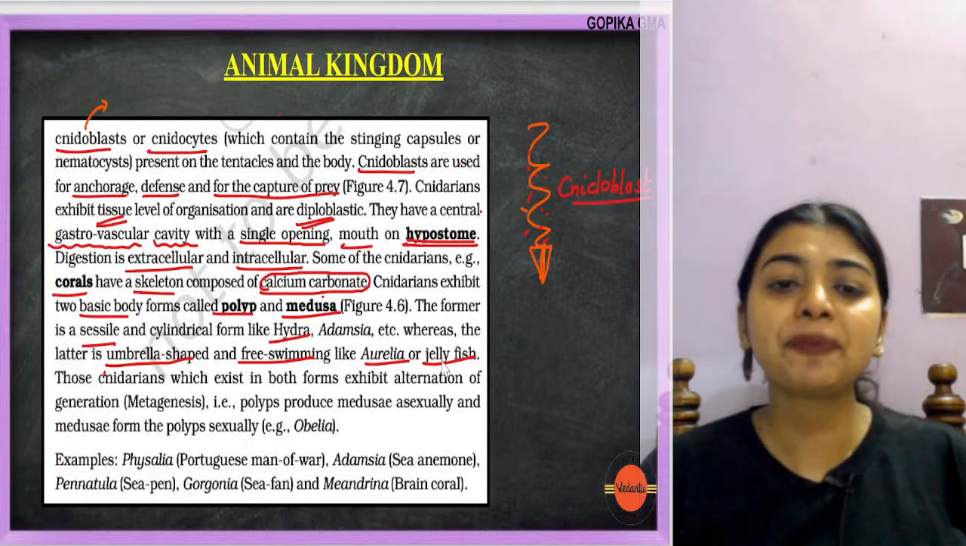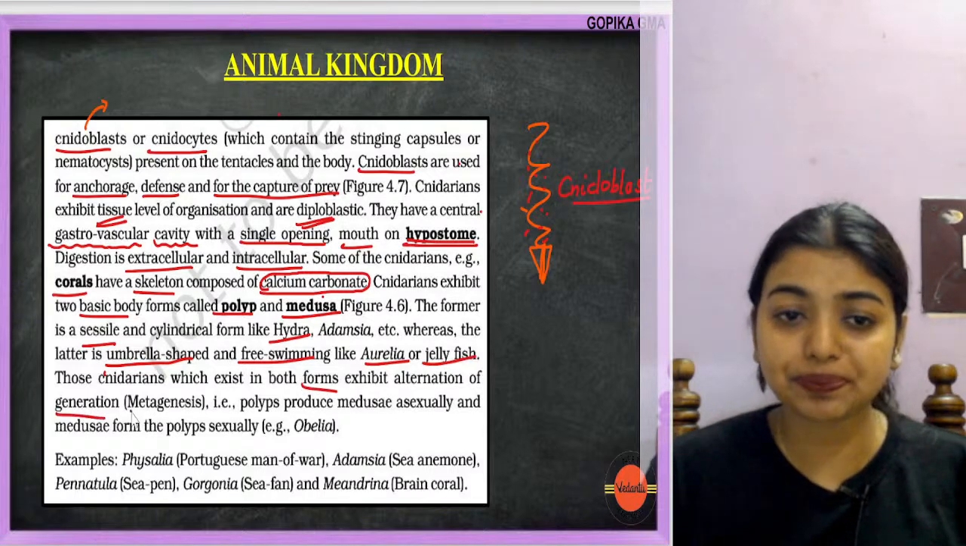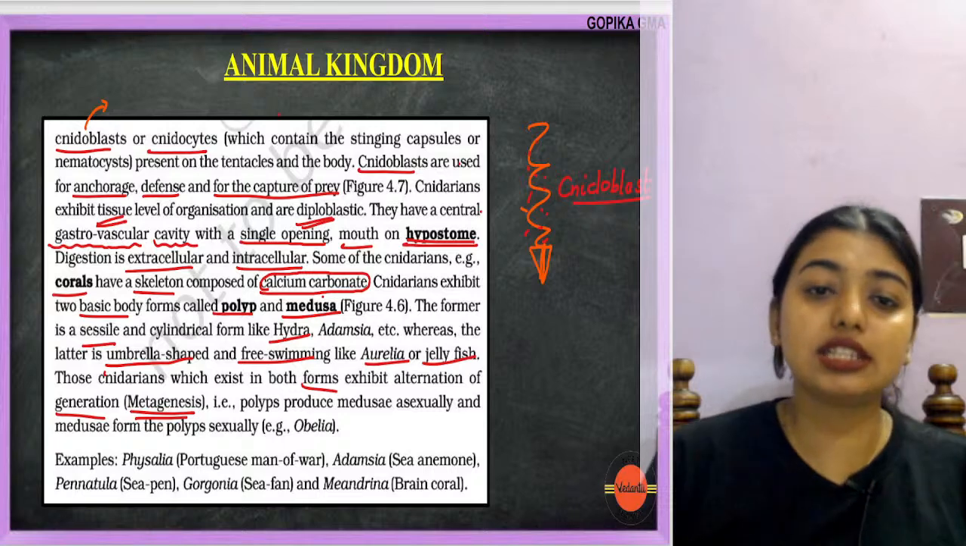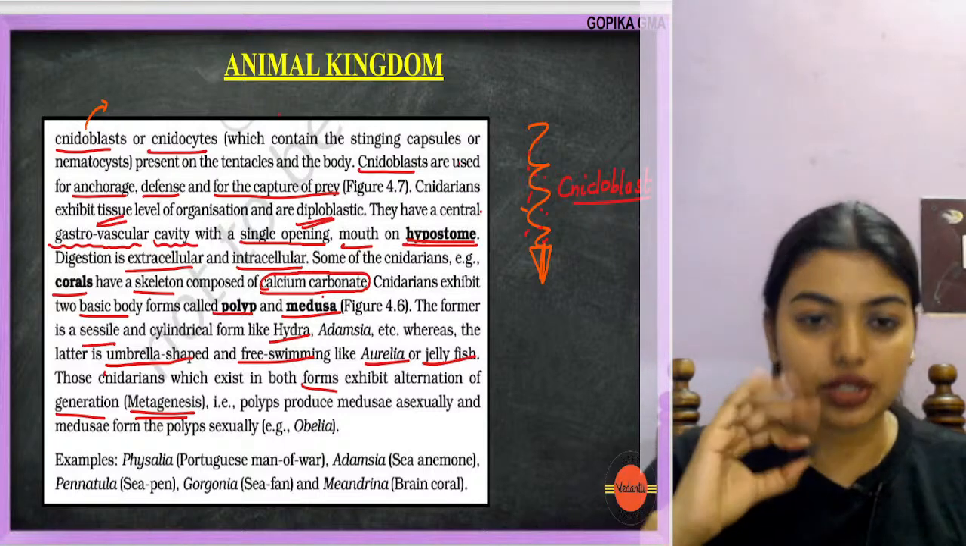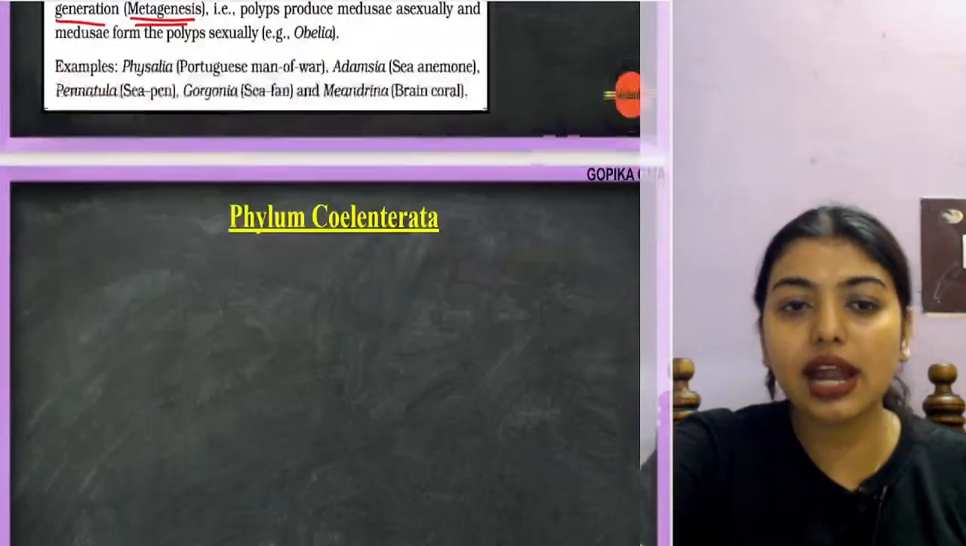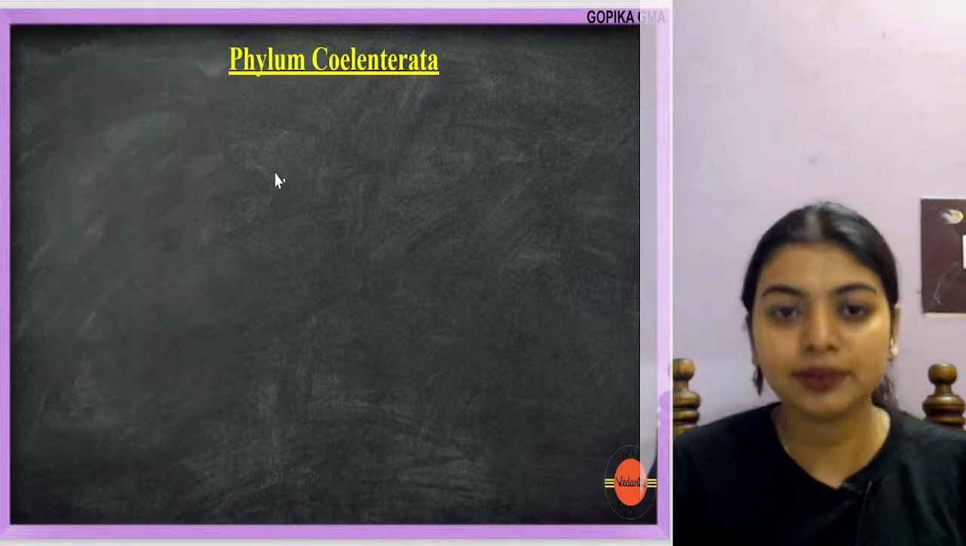Those cnidarians which exist in both forms exhibit alternation of generation. That is called metagenesis. That is, polyp will form medusa asexually, but medusa will form polyp sexually. Example: Physalia, Adamsia, all that. Wait. First, I will try to explain what we just understood.